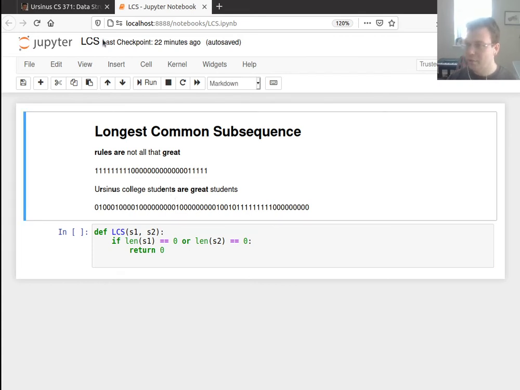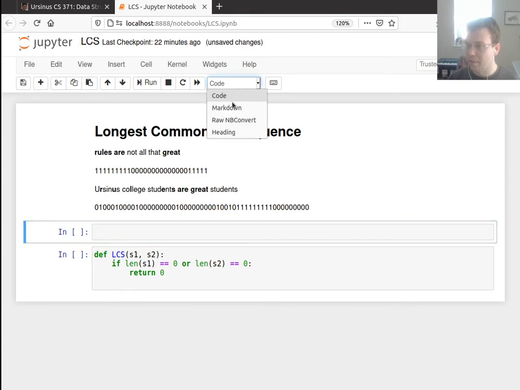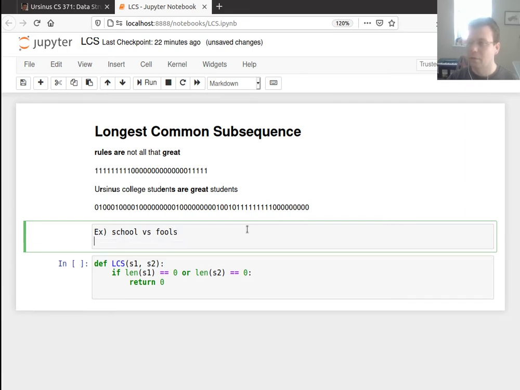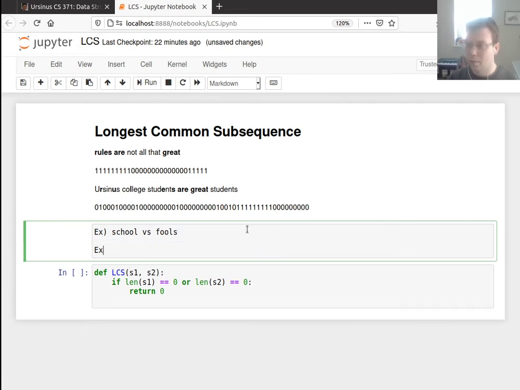So let me show a couple examples I was looking at in class. One of them was school versus fool, and the other one was phone versus phones. On the first one, school versus fool, the last characters do match. So I better include those in the subsequence.